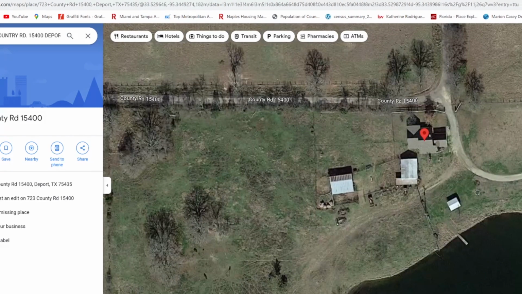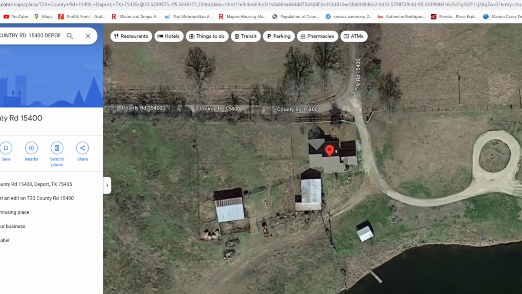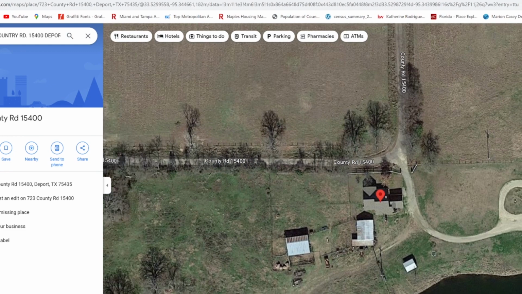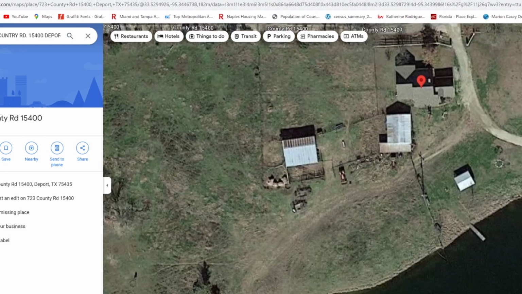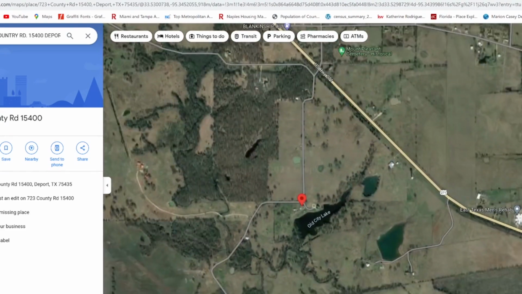He lives in a really nice house in Texas. This is on a lake. Look at this, guys. He's got a house. Looks like a great looking house out there in Texas. There's no street view because it's the middle of nowhere, but this looks like a nice house with some tractors and, you know. Let's see.